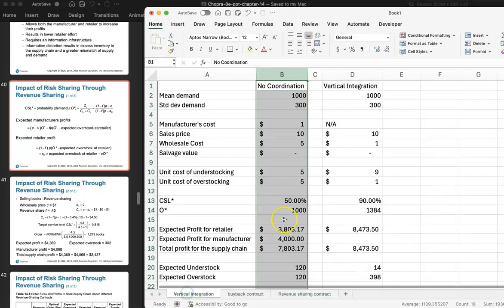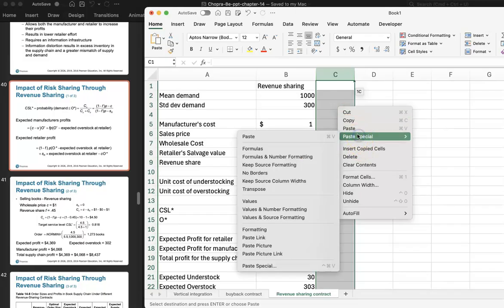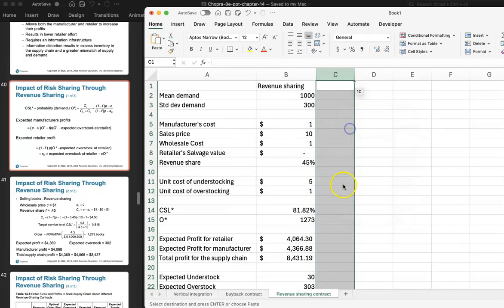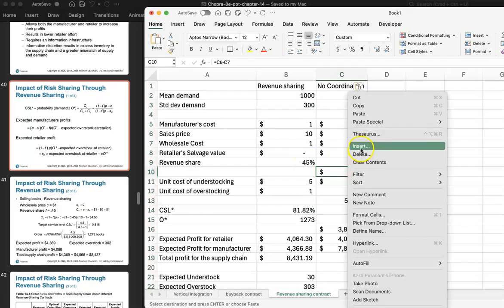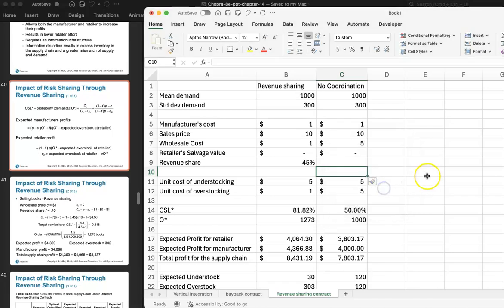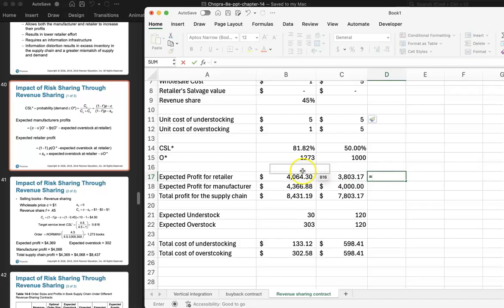So again, I can copy this and paste it there. So the difference is now here.